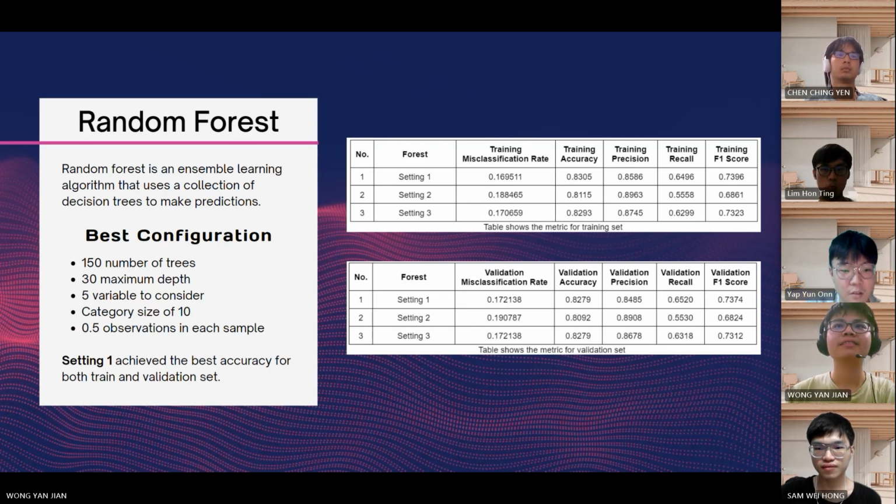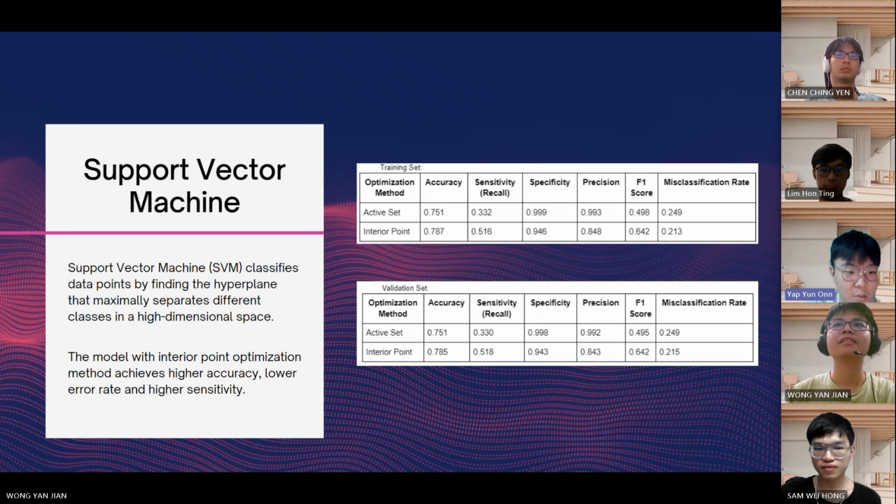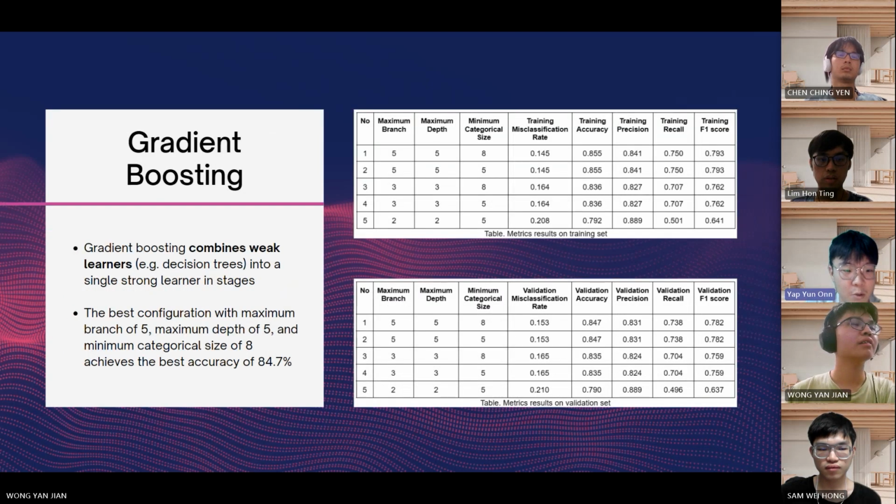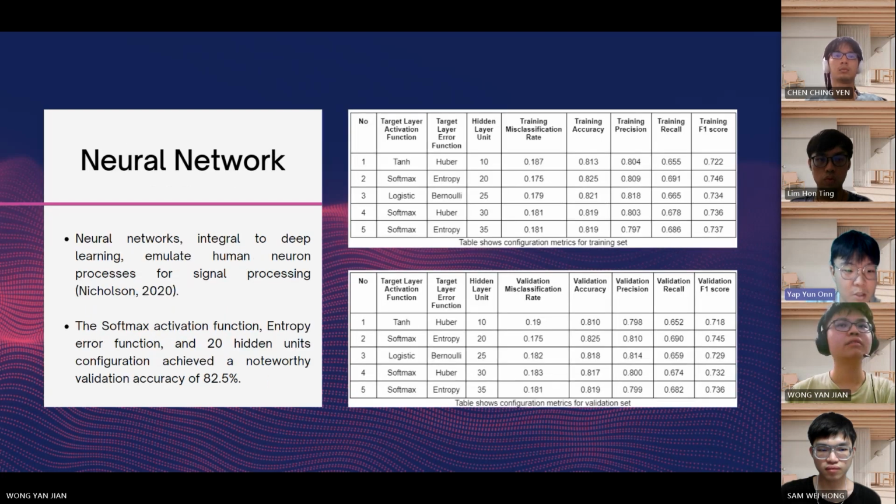The third model is support vector machine, which classifies data points by defining the hyperplane that maximally separates different classes in high-dimensional space. The model with interior point optimization method achieved higher accuracy, lower error rate, and higher sensitivity. As for the fourth model, gradient boosting, which combines weak learners like decision trees into a single strong learner in stages, the best configuration is with maximum branch of 5 and maximum depth of 5, achieving the best accuracy of 84.7%. The last model is neural network, which emulates human neural processes for signal processing.